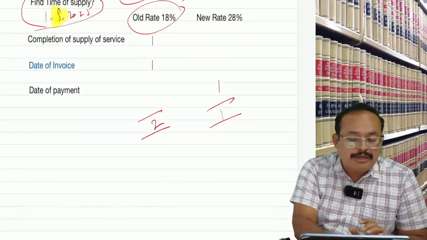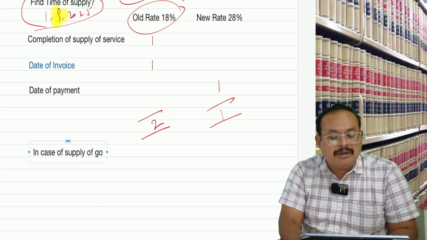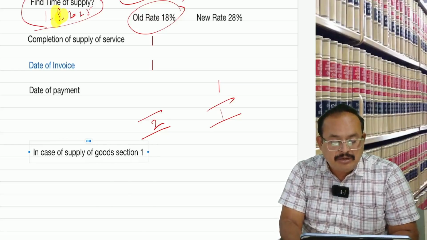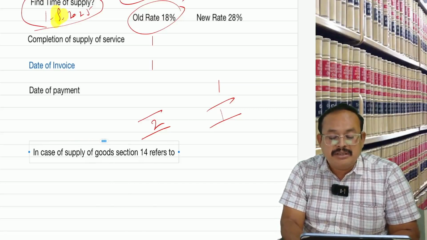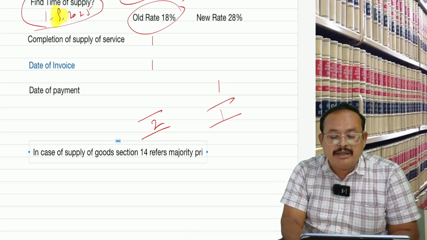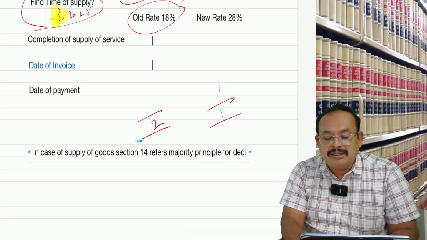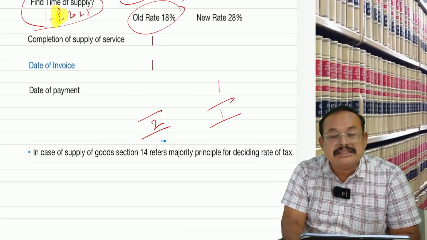Now we will talk about this. In case of supply of goods, Section 14 refers to the majority principle for deciding the rate of tax. Is that clear?